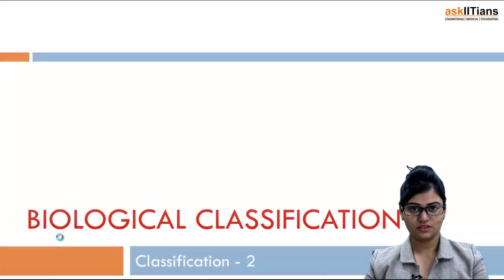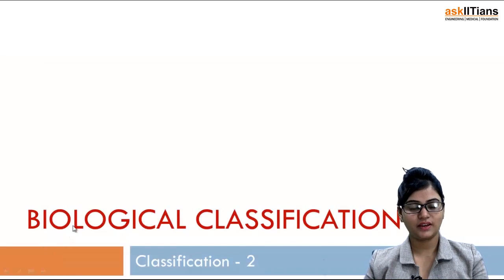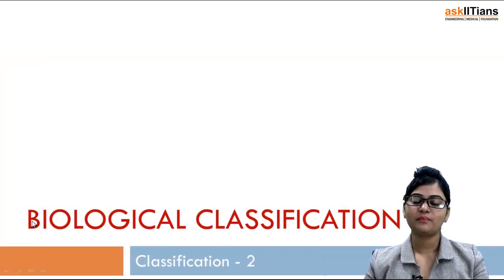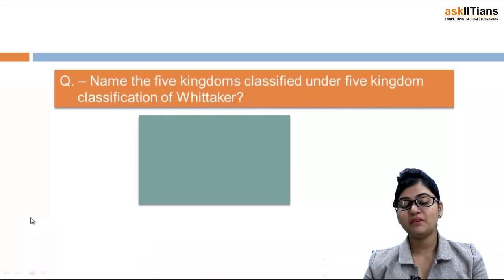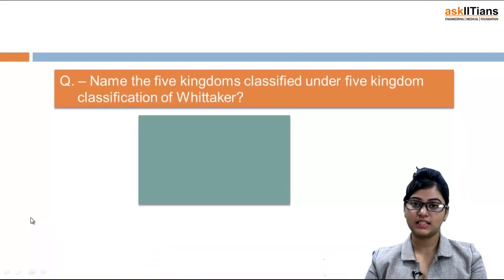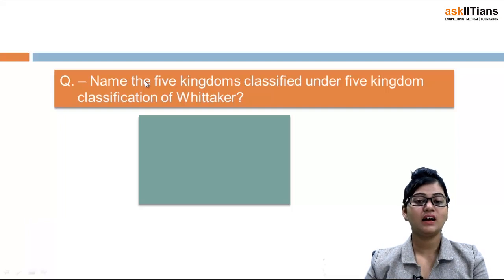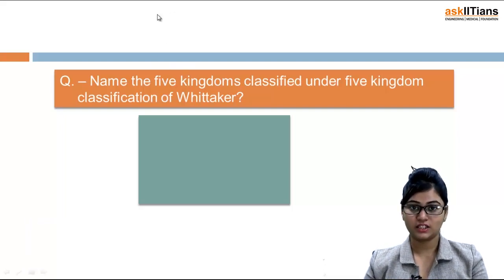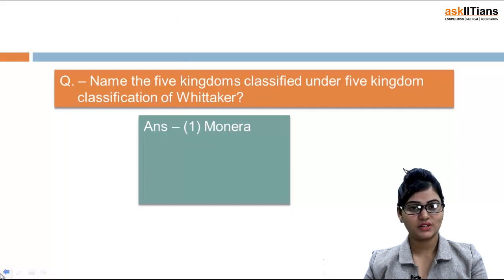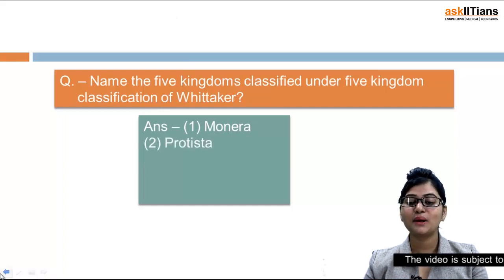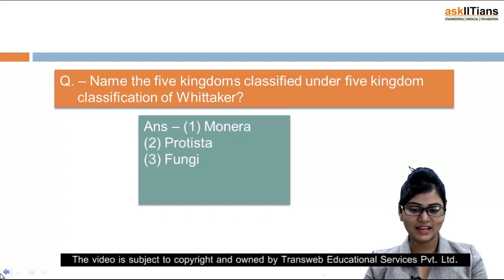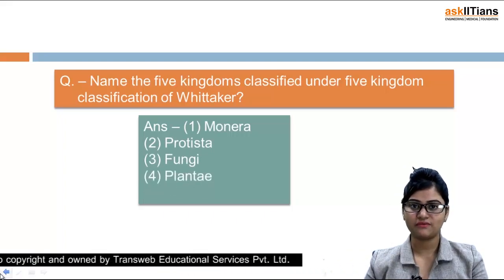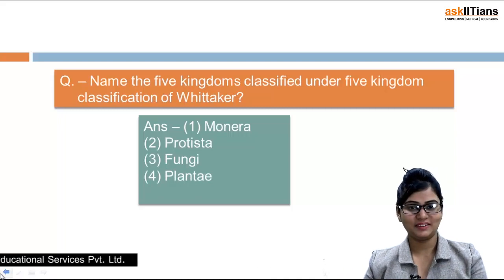Biological classification. Now we are going to take classification part 2. My question to you is, name the 5 kingdoms classified under the 5-kingdom classification of Whittaker. Okay, so just name me. First is Monera, second is Protista, third is Fungi, fourth one is Plantae, and the last, fifth, is Animalia.